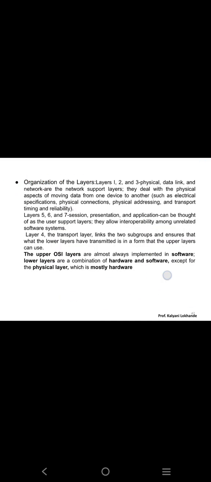So as of now we have seen that there are 7 layers and each layer has its own services. In the next lecture we will see what services they are performing and what is the importance of each layer. Thank you.